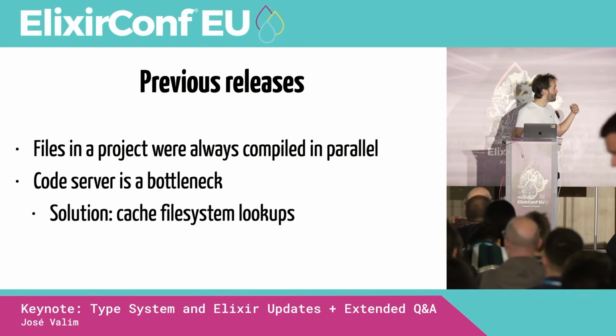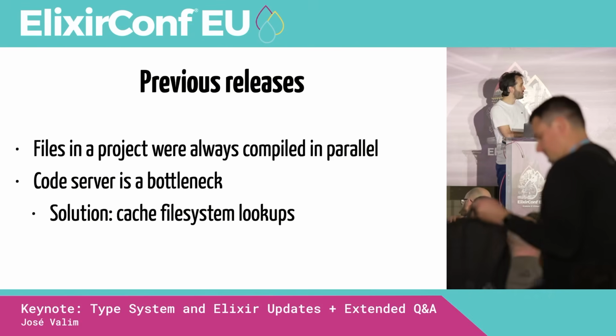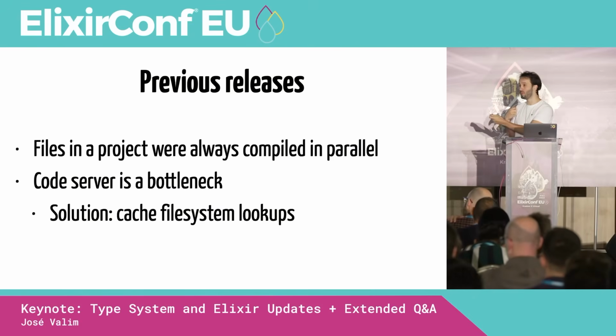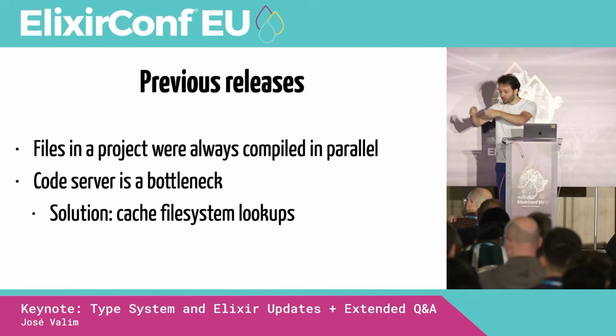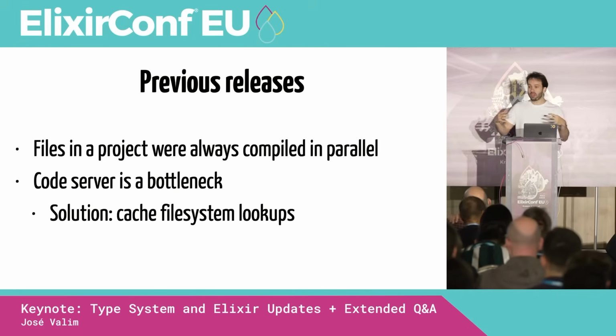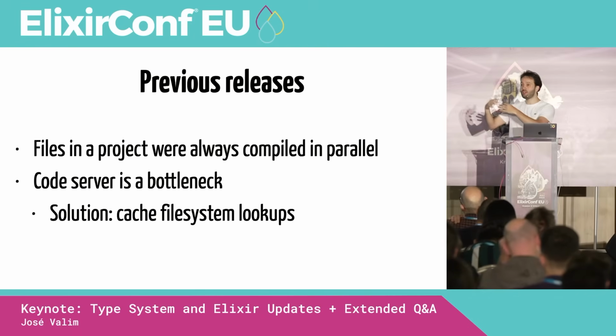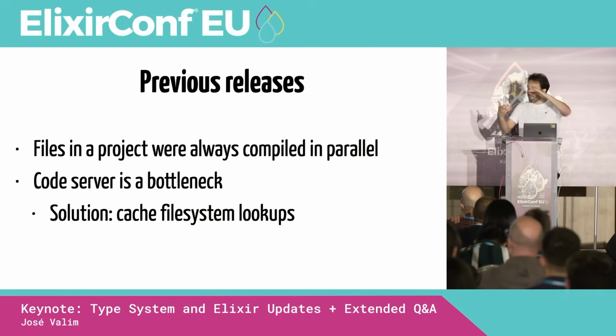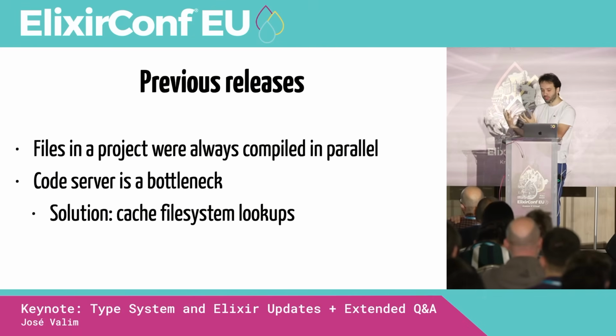For example, one of the things that we did is to cache file system lookups. Every time we would try to find a module, we had to go through the file system, through each directory, and ask, hey, do you have this module? But now we cache the files in the module, so we don't have to query the file system every time. We are not removing the bottleneck, but by making the operation much faster, the impact of the bottleneck is reduced.